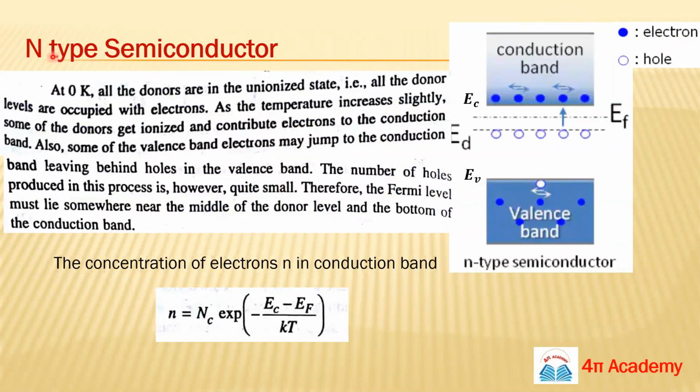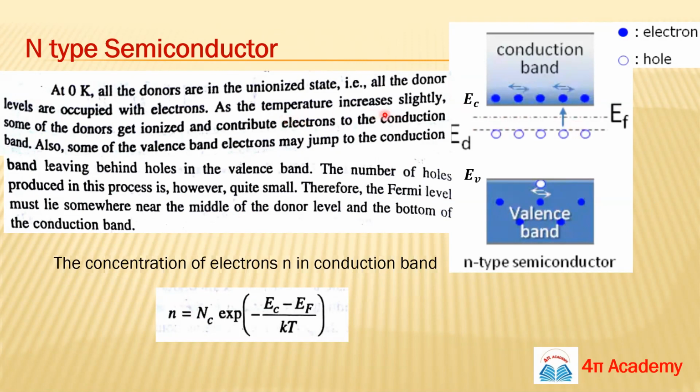Okay, so first, we will discuss the N-type semiconductor, guys. See, this is your band diagram. This is your valence band and this is your conduction band. These blue ones are electrons, and these white ones are holes. We are taking some donors here. At T equals 0 Kelvin, when your temperature is 0 Kelvin, all the donor levels are occupied with electrons.